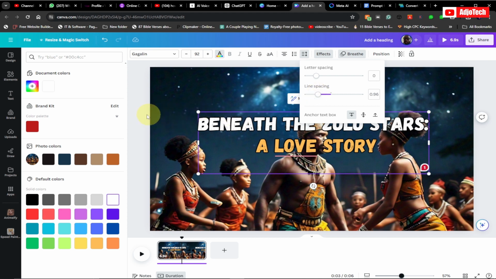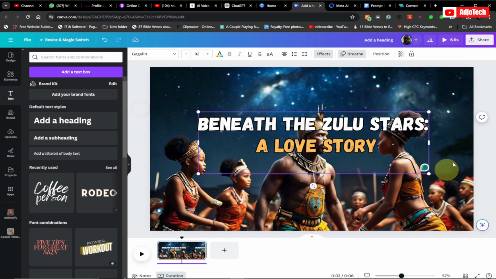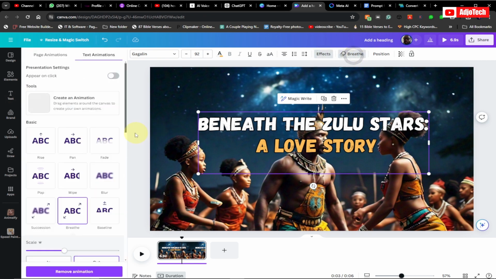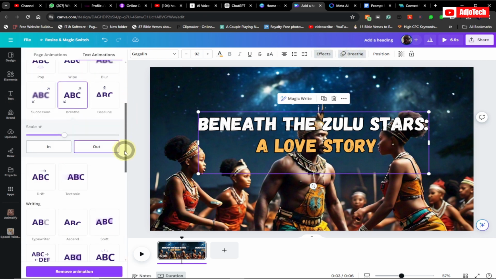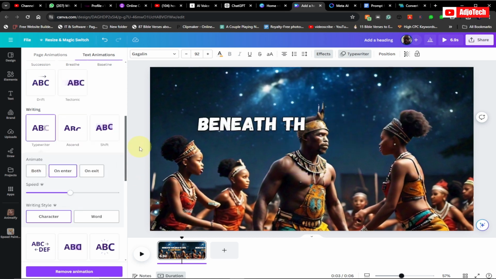You can actually animate this separately, and we can use a typewriter effect on this. So if you want to do something like that, make sure you select and go to animate. So let's go to animate here and then scroll down, and then use a typewriter effect. So it should give you something like this.